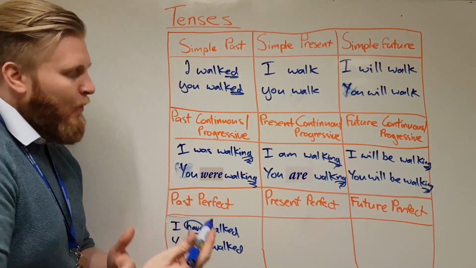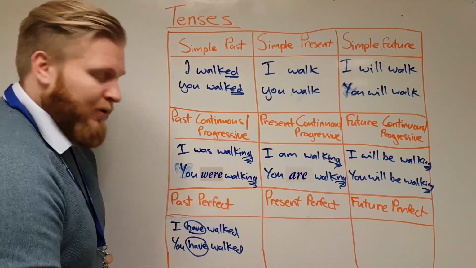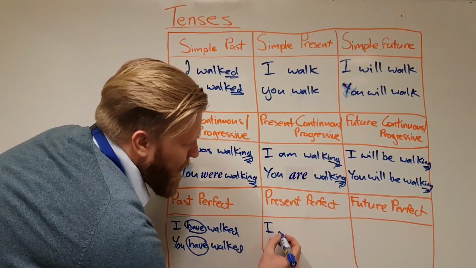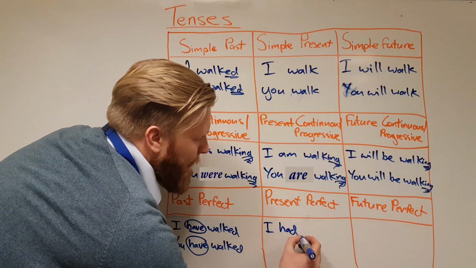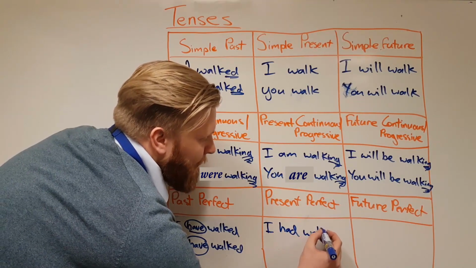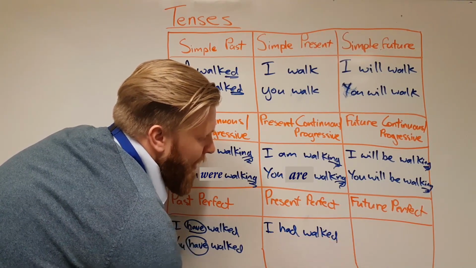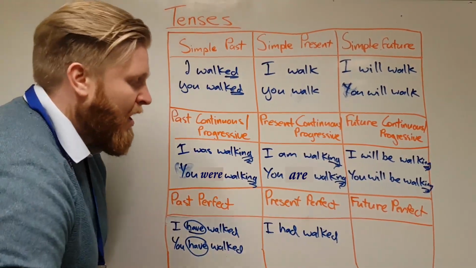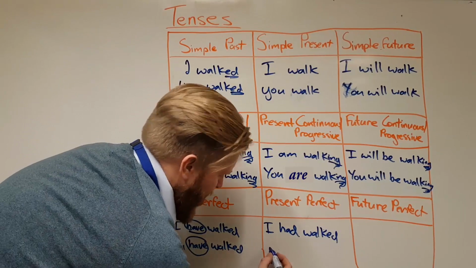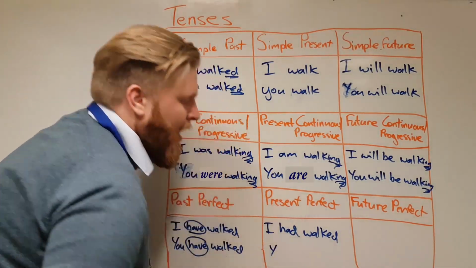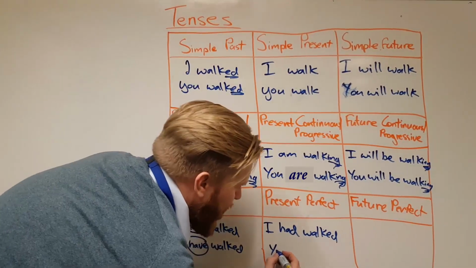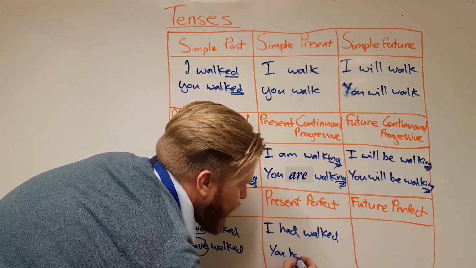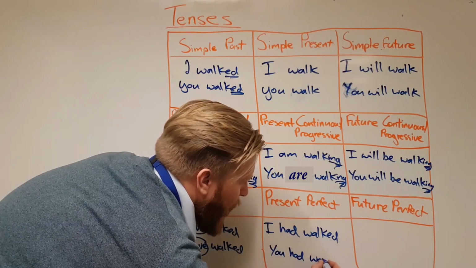When we talk about the present perfect, this one is a bit harder because this is where we use our had, okay, but we use our past tense form of the verb. I had walked, because we can't say I had walk, okay, which is easy if you're an English speaker. You can tell straight away that it's not I had walk, okay, but if you're not an English speaker, that can be a little bit harder, okay.